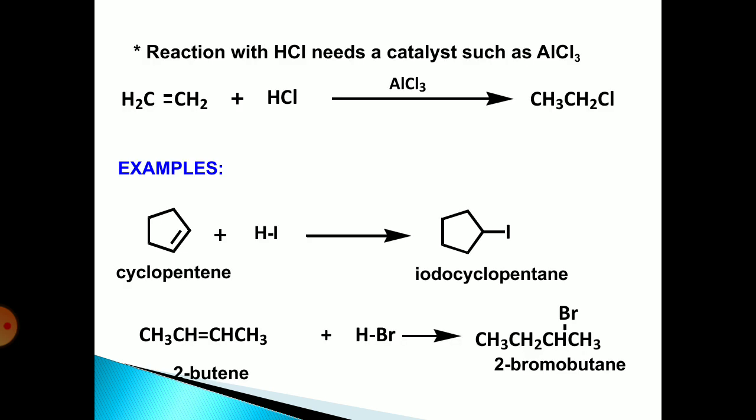Reaction with HCl needs a catalyst such as AlCl3. Here is an example where ethylene is reacted with HCl to form ethyl chloride. Here cyclopentene is reacted with HI to form iodocyclopentane.